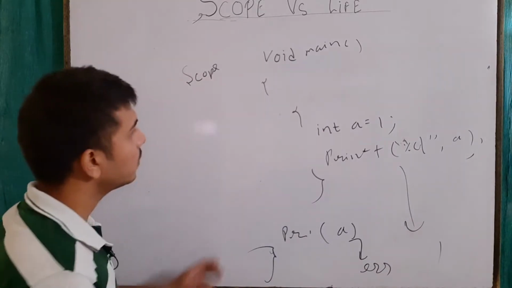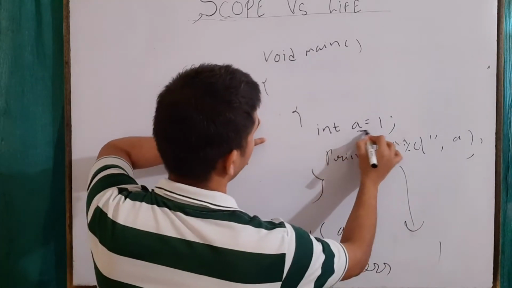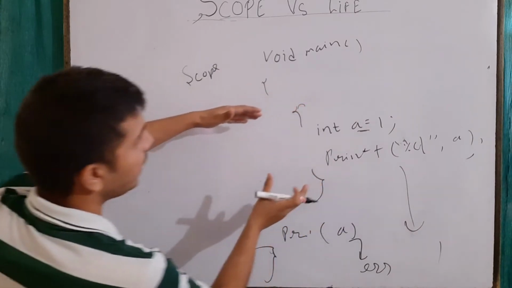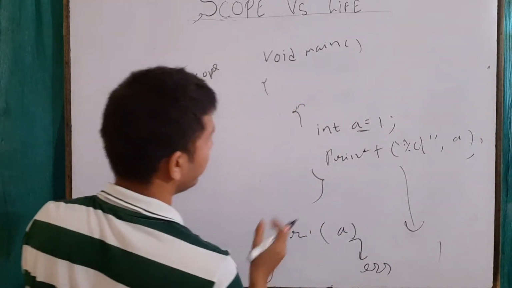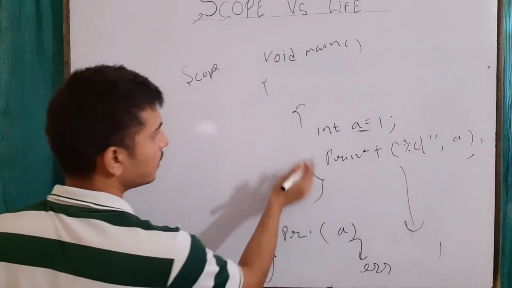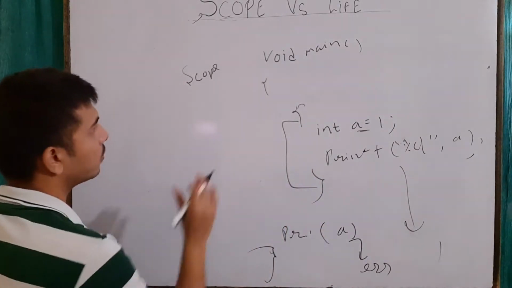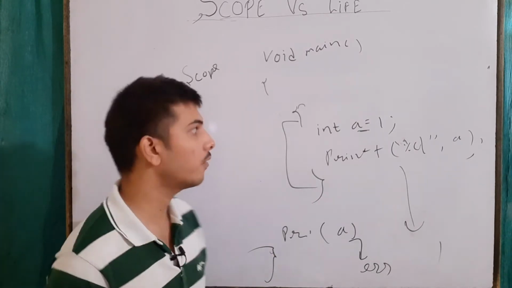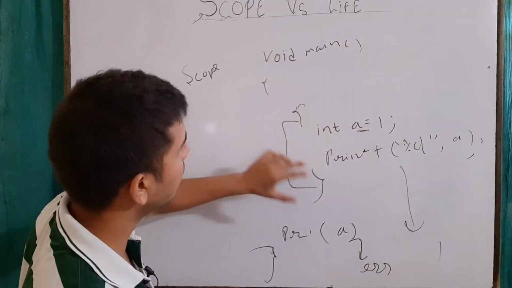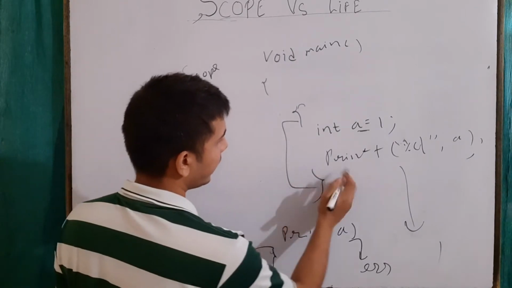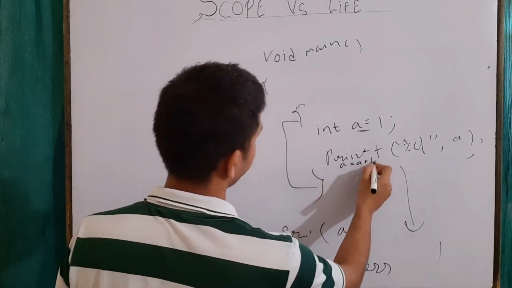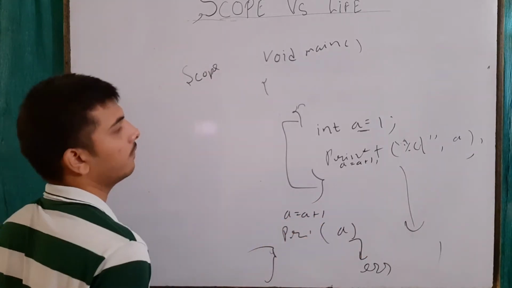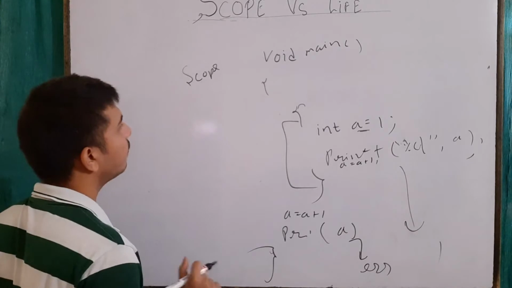Why? Because the scope of this variable is defined within this block. So this variable is only accessible within this block, and it will not be accessible outside of this block. So scope means up to where a variable can be accessed. I can also write a equals a plus 1 here, but if I try to do it outside, it will give me an error that this variable is not defined. So this is the meaning of scope.